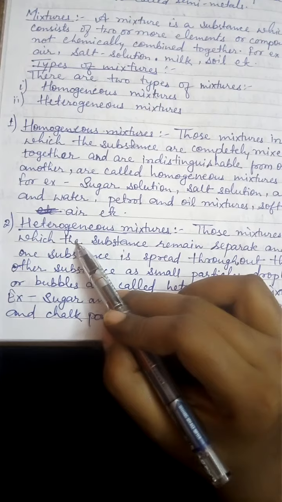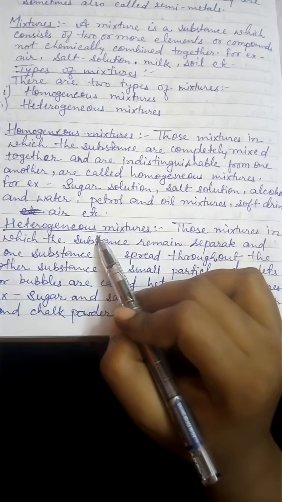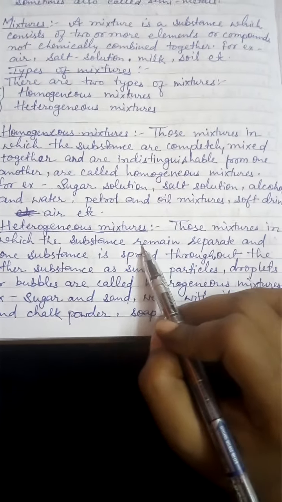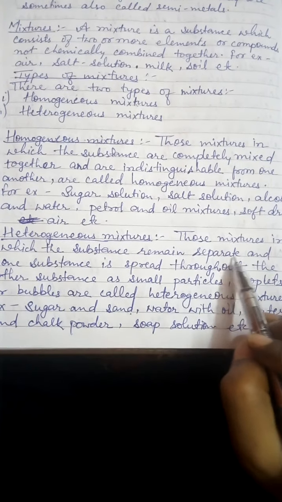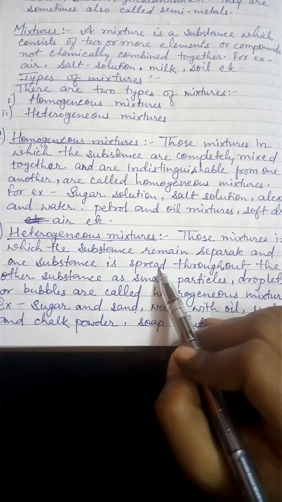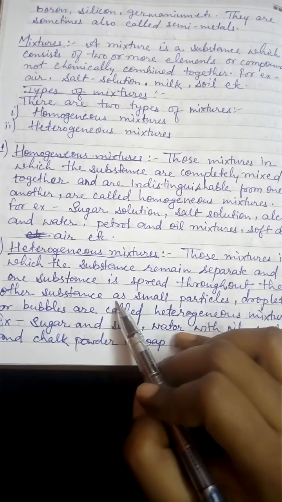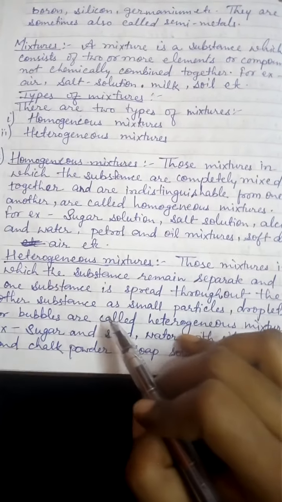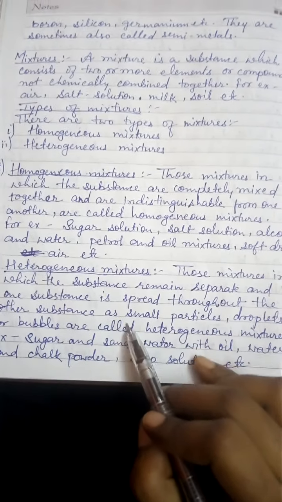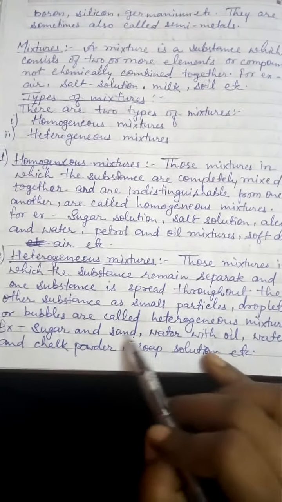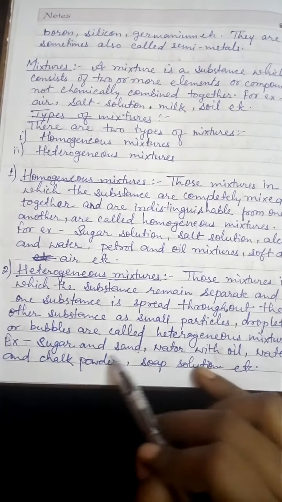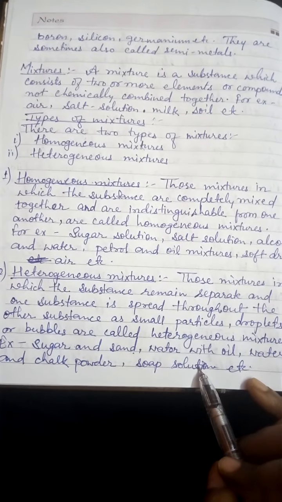Now comes the heterogeneous mixture. Just opposite to a homogeneous mixture, those mixtures in which the substances remain separate and one substance is spread throughout the other substance as small particles, droplets or bubbles are called heterogeneous mixtures. For example, sugar and sand, water with oil, water and chalk powder, soap solution, etc.